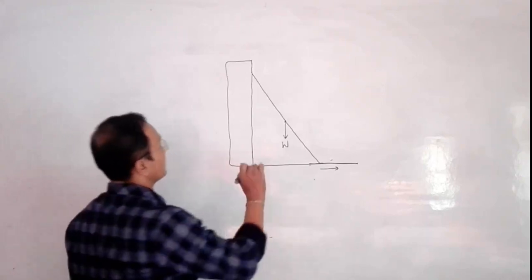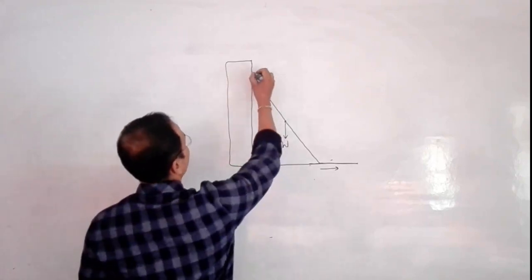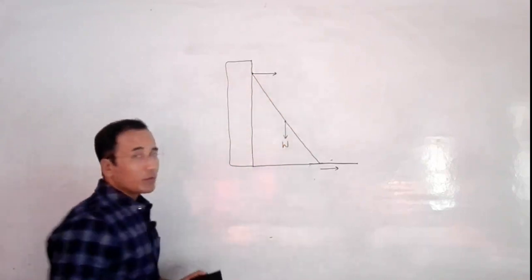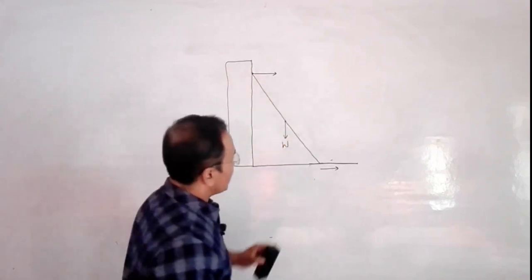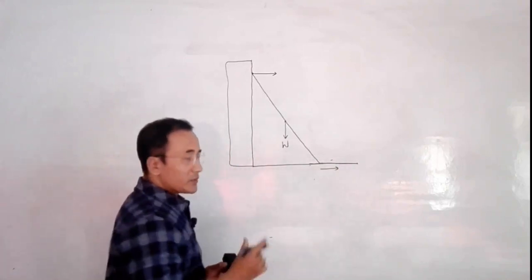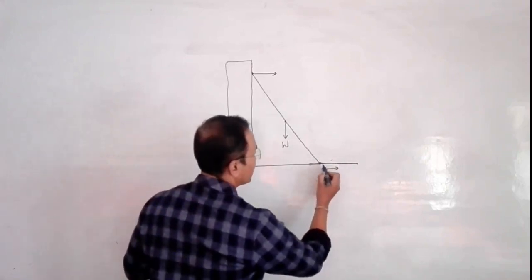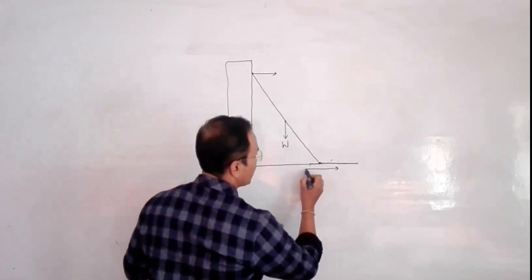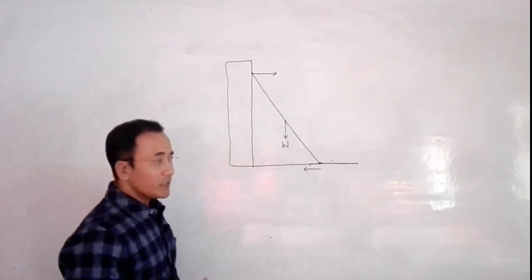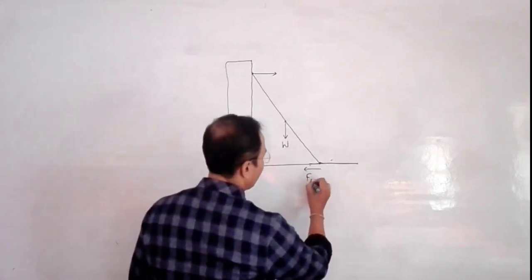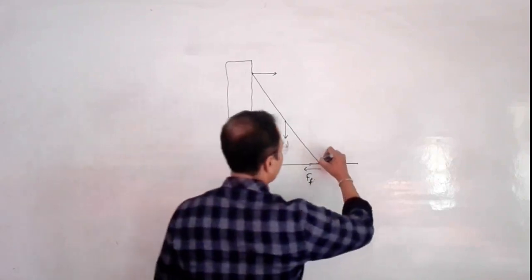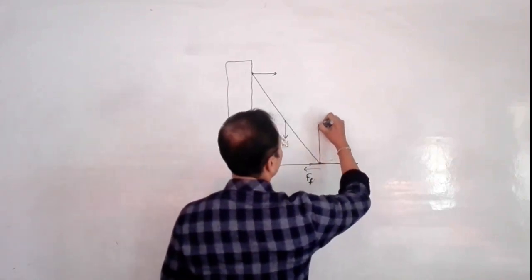Now let me say that the wall does not have friction. It means that the force applied by the wall on this point of the ladder will be exactly normal, which is the normal reaction force. And here, let me say that this surface has got friction. So in opposition to this force, the surface will be giving this sort of force, the frictional force, on this point of the ladder. So this is the frictional force. And there is one normal reaction force here, which will be like this.